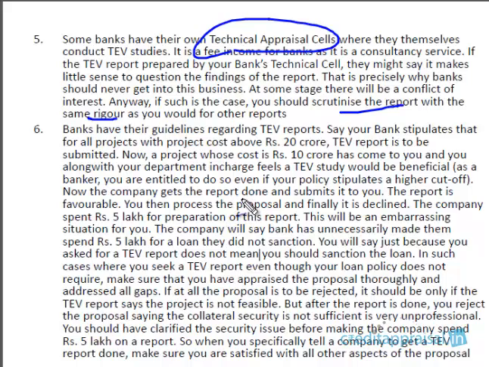The last point regarding TV reports: banks have their own guidelines regarding TV reports. Say, for example, your bank has said all projects with project cost above 20 lakhs, TV is a mandatory document, right? So now a project of 10 crores has come to you. So as per your bank policy, this is not mandatory. A TV study is not required. But then as a banker, you are entitled to call for a TV report.